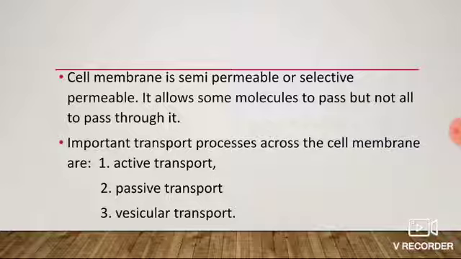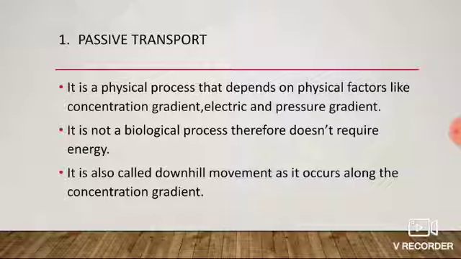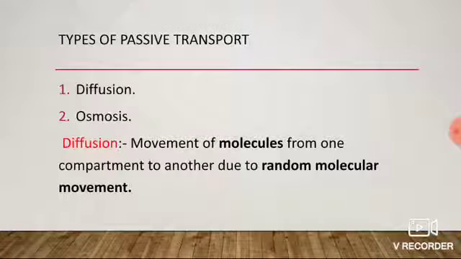Important transport processes across the cell membranes are number 1, active transport, second, passive transport, and third, vesicular transport. Passive transport is a physical process that depends on physical factors like concentration gradient, electric gradient, and pressure gradient. It is not a biological process, therefore it doesn't require energy. It is also called downhill movement as it occurs along the concentration gradient.